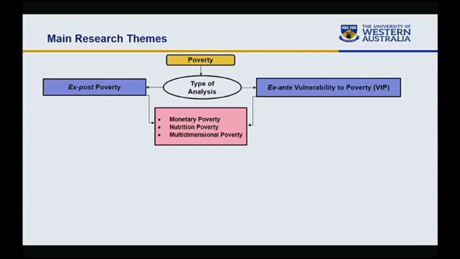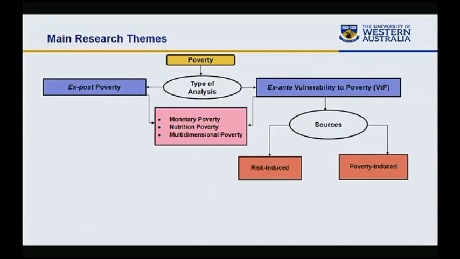Nutrition poverty, which is based on kilocalorie consumption. And multidimensional poverty, which is based on different dimensions, for example, education, health, and living standard. I captured these dimensions through 12 different indicators to construct a multidimensional poverty index. But in this study, we are concerned more with monetary poverty, which is consumption-based.